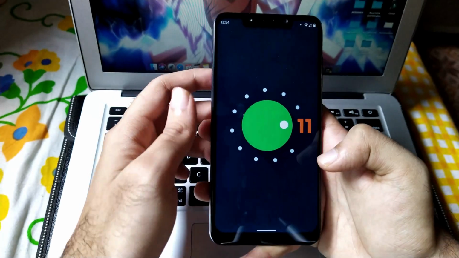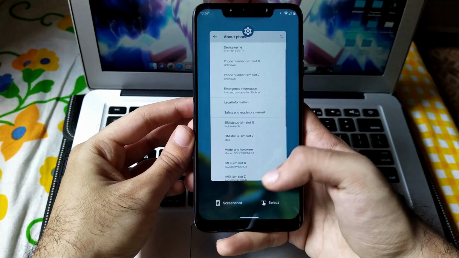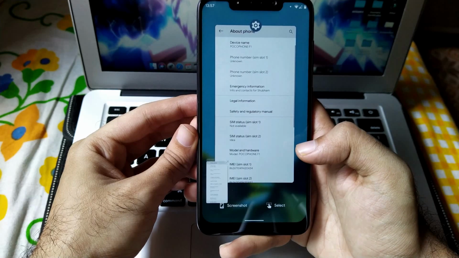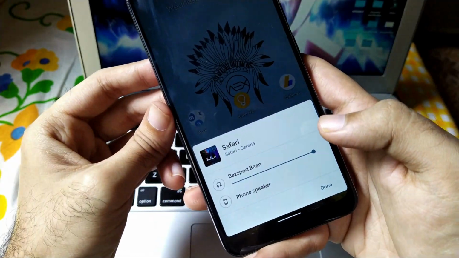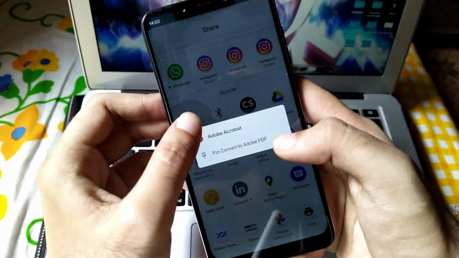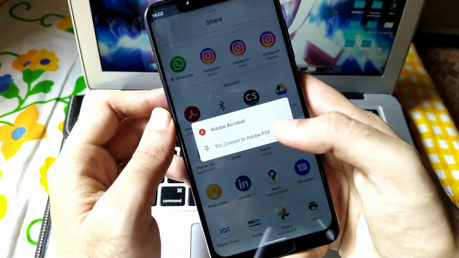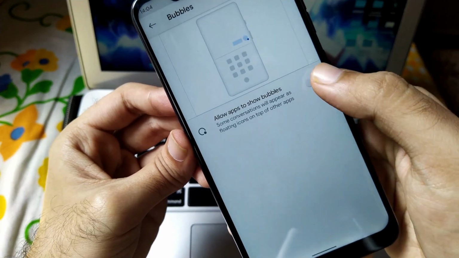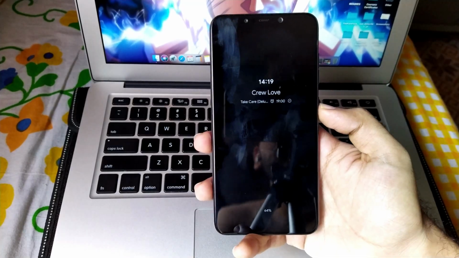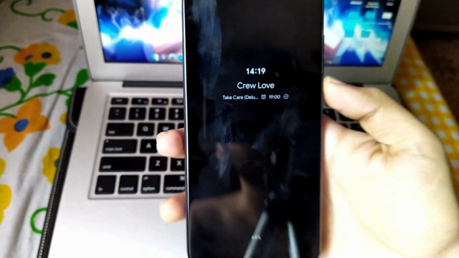Android 11 got officially launched in the market with all the eligible devices which support Android 11, which mostly contains all the Google Pixel and all the Google devices. But our developer team is also working hard to bring some of the stable and most usable ROMs. And today we got such a ROM which is an unofficial build but which is based on Android 11.